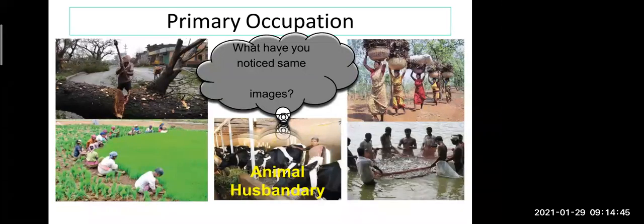Okay, now our first topic is primary occupation. Now see, you have to observe this picture and tell me what you are seeing in the picture. Afterwards I will explain what primary occupation is. In the first picture, what can you see, what is the man doing?